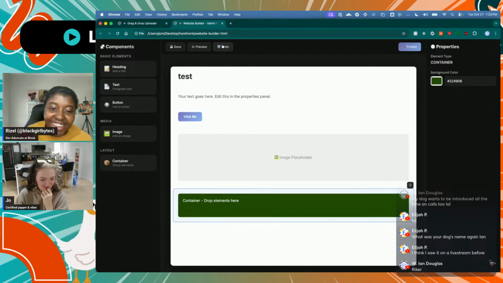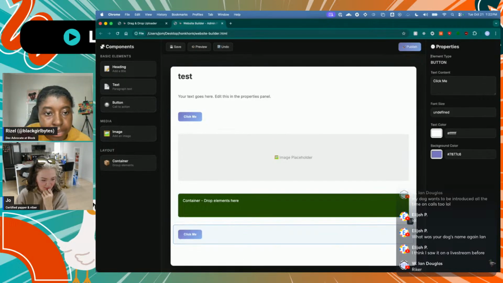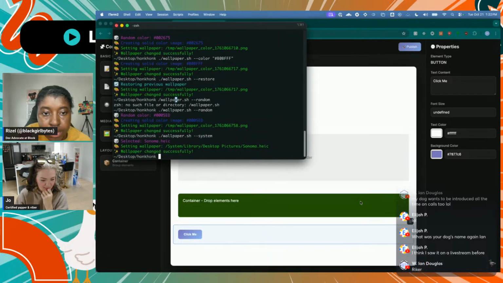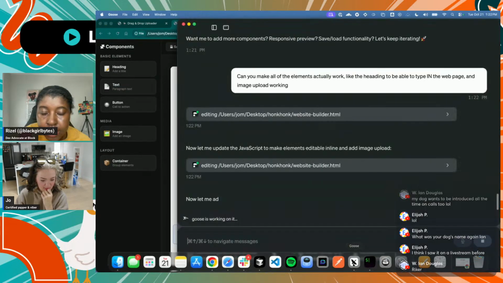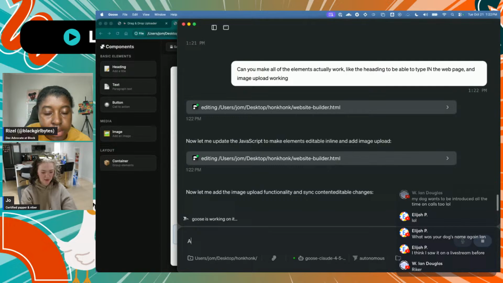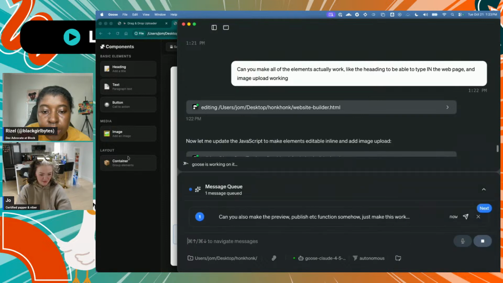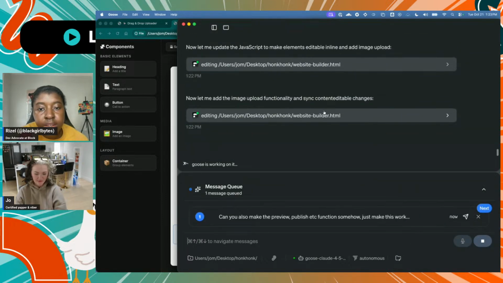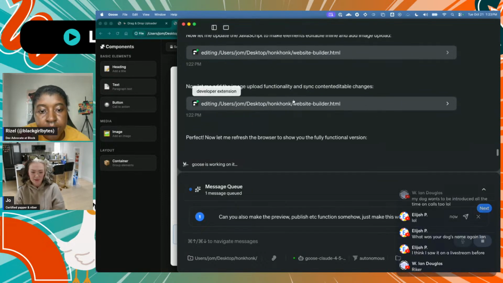That's funny. Preview doesn't work, save doesn't work, undo doesn't work, and publish doesn't do anything. Okay. We'll wait for that. Can you also make the preview, publish, etc. function somehow? Let's make this work locally for us because it's probably going to try to actually publish the website. I'll just queue that while it's doing the other stuff, but we're getting there.